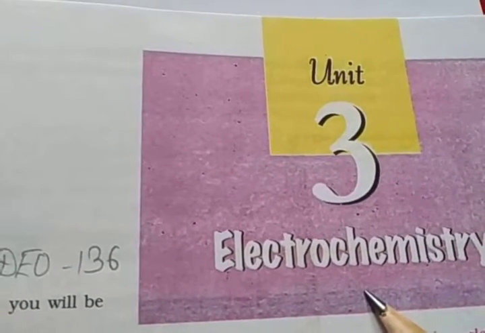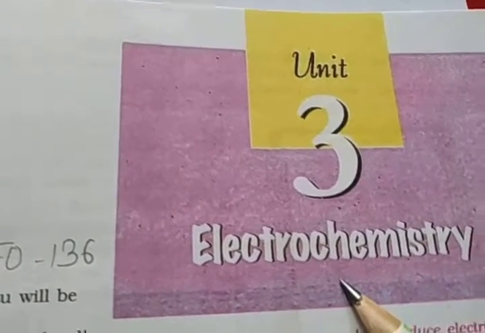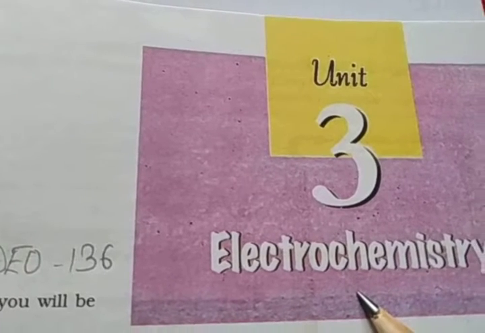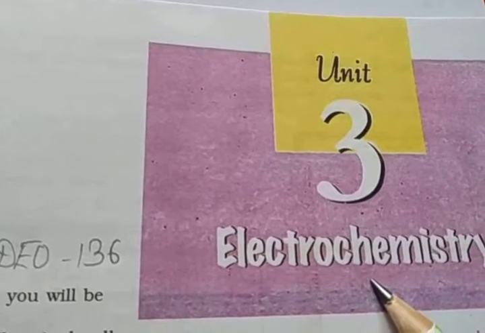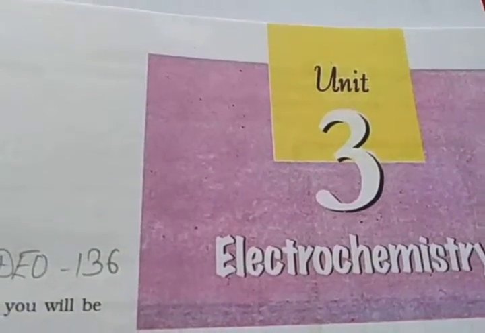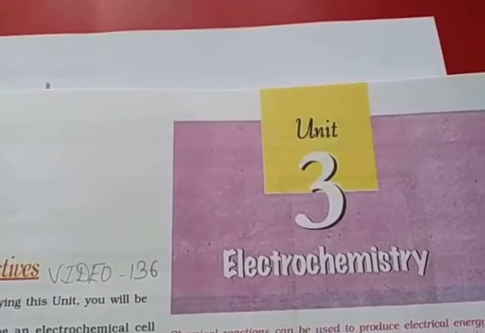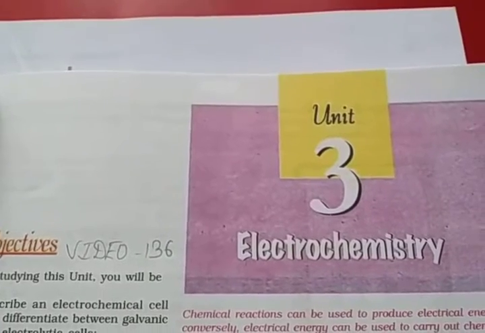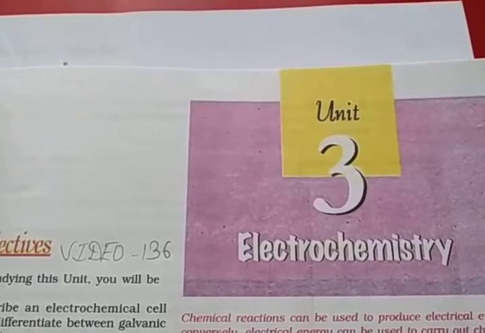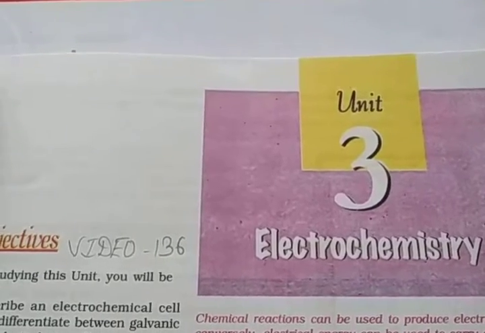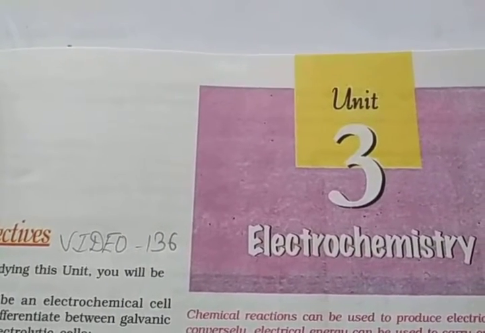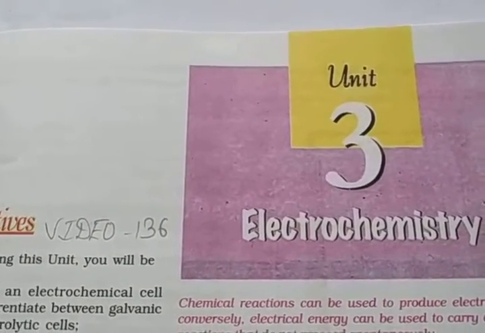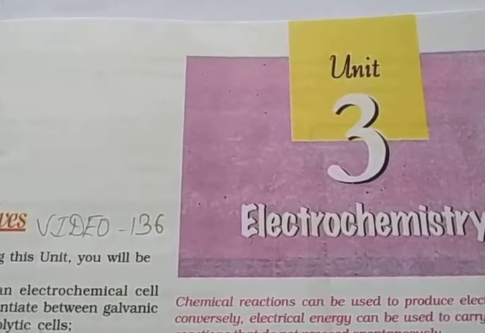cell, and then most important, the Nernst equation for calculating the EMF of the galvanic cell, and define the standard potential of the cell and derive the relation between the standard potential of the cell, Gibbs energy of the cell reaction, and its equilibrium constant, and then describe the method for measurement of the conductivity and variation of conductivity and molar conductivity of the solution with change in their concentration, and Kohlrausch law, and describe the construction of some primary and secondary types of batteries and fuel cells, and also explain corrosion as an electrochemical process.